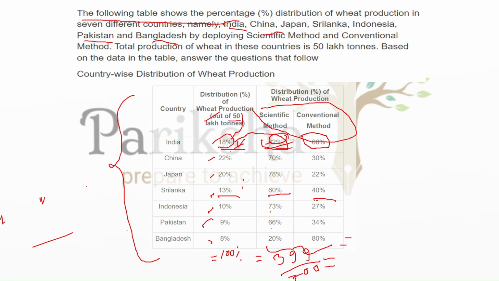And total 100% was the production, 100% equivalent to 50 ton.